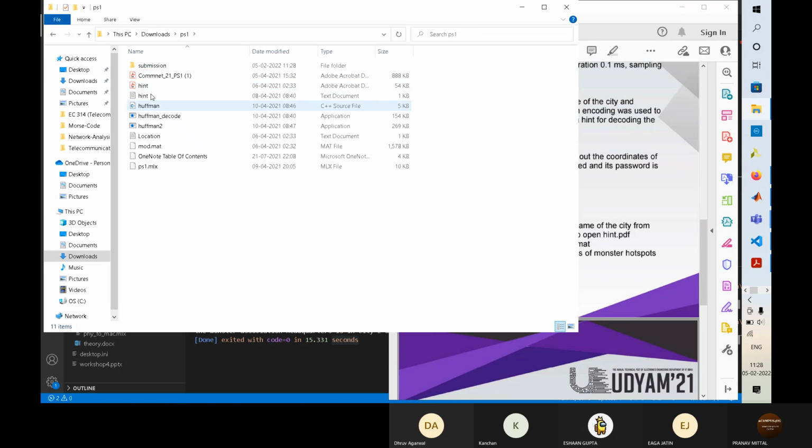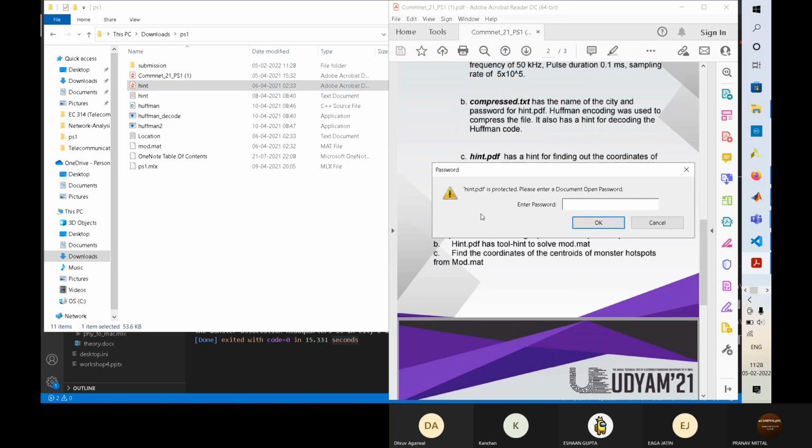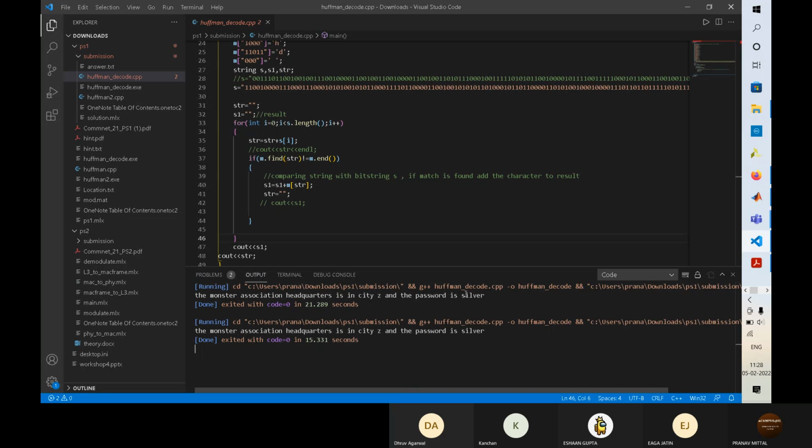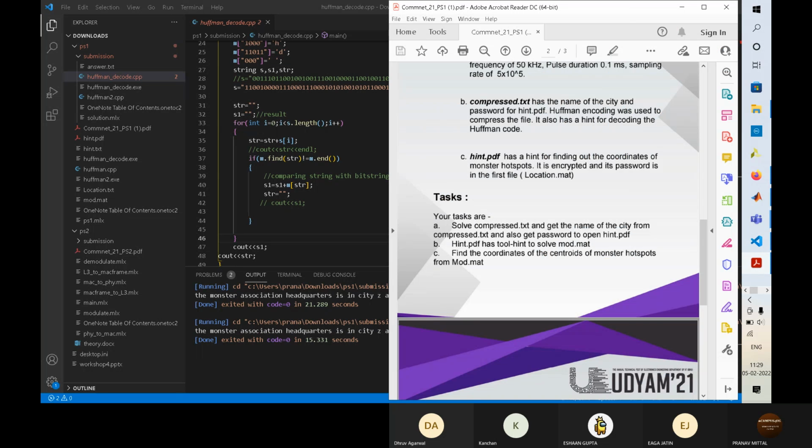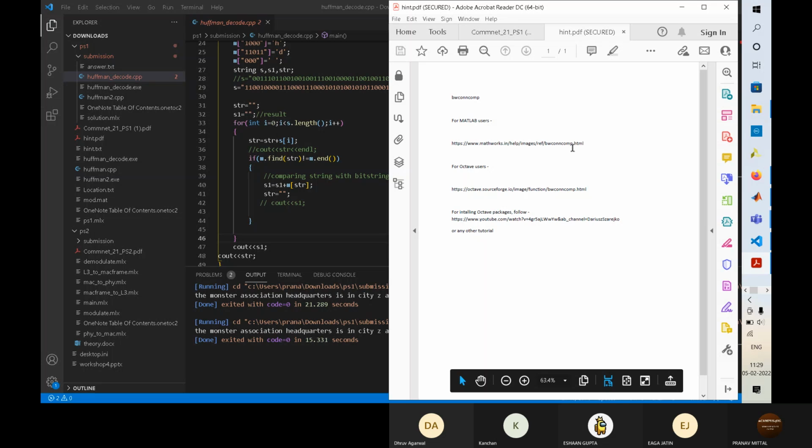Let me show you the hint.pdf. So this is the hint.pdf. You can see it's asking for a password. The password is silver. After entering the password, we get access. The hint is this BW concom. Basically, this is a function that is used to calculate. It has provided the links also.